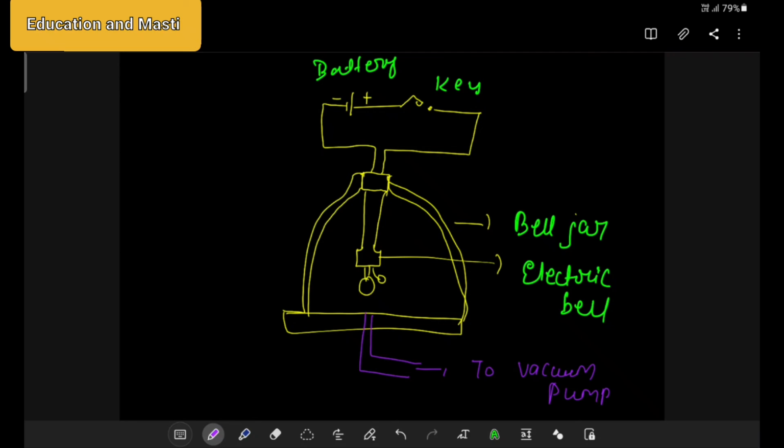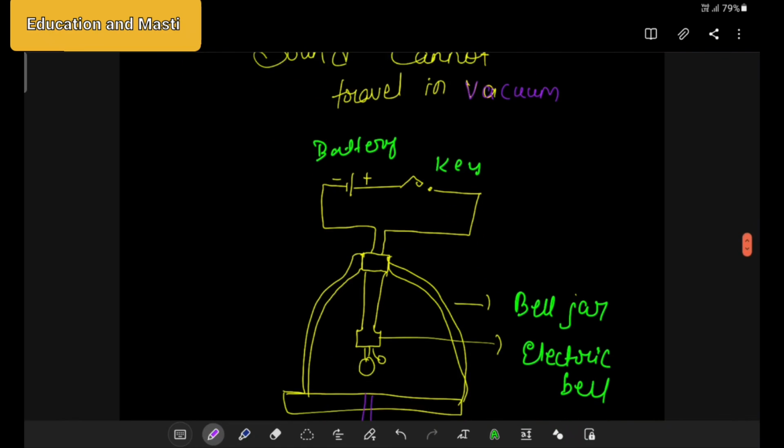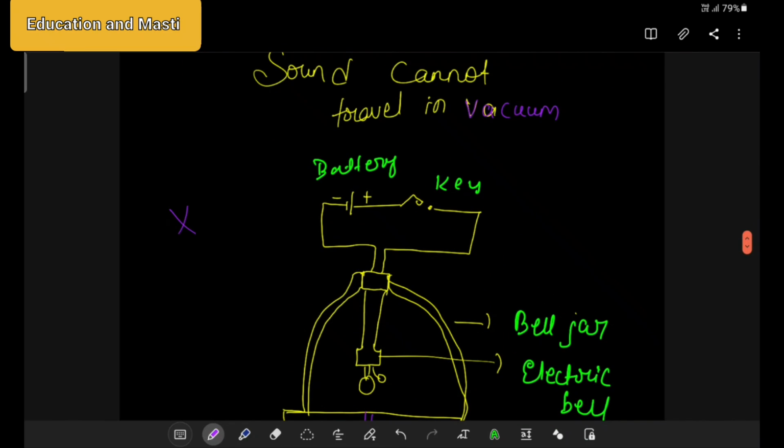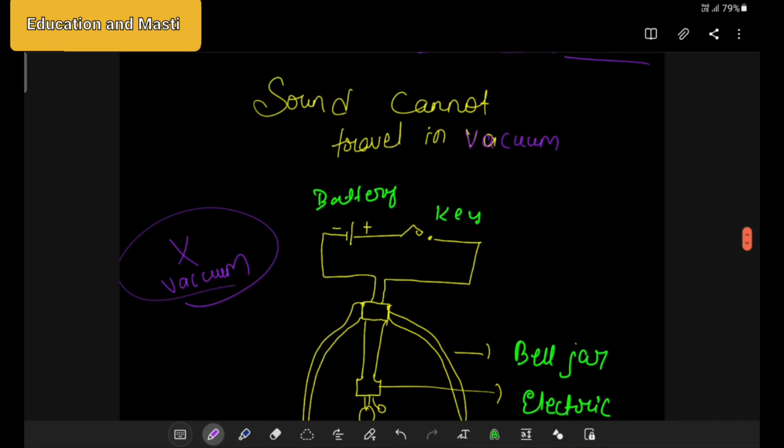That is the reason why we say that sound needs a material medium to travel, that is solid, liquid, and gas. It cannot travel in vacuum. So I hope this bell jar experiment is clear.